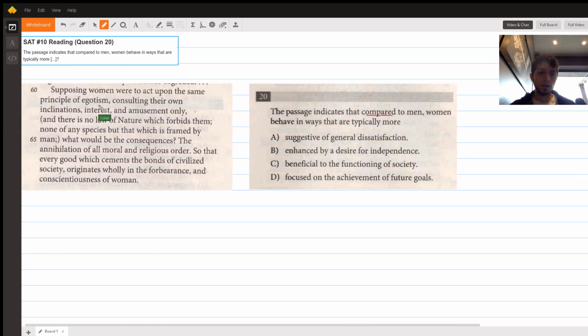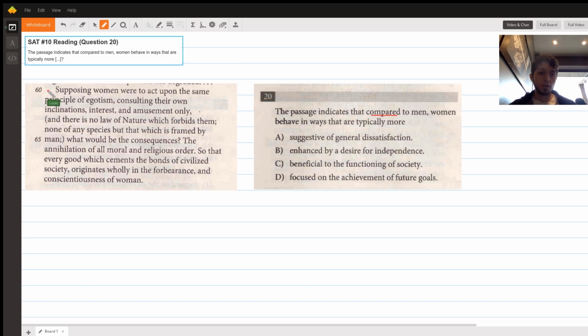So reading down here, we should notice this line. Supposing women were to act upon the same principle of egotism, consulting their own inclinations, etc., what would be the consequence? The author says the annihilation of all moral and religious order. And it continues, so that every good which cements the bonds of civilized society originates wholly in the forbearance and conscientiousness of woman. So at this point, we should say that we've probably found the right area of our text.